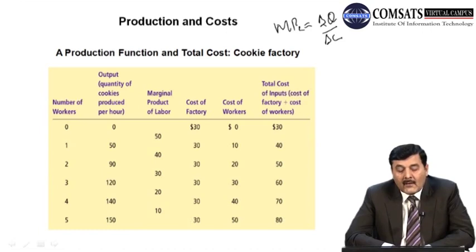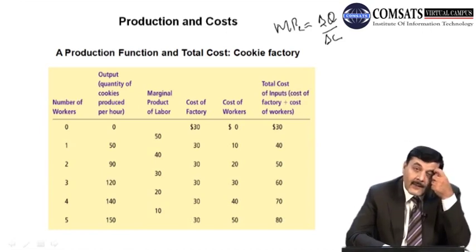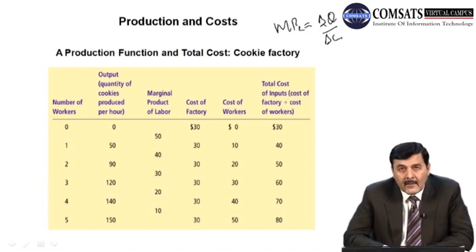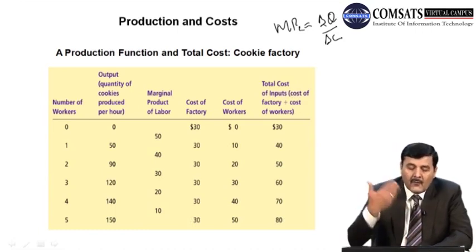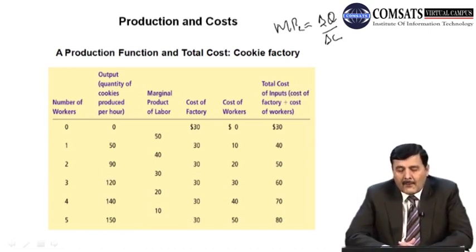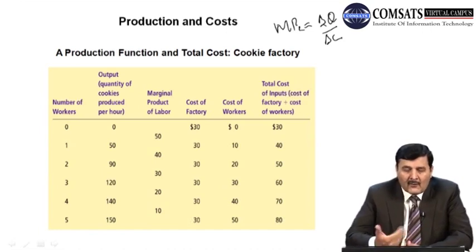And then what is the marginal product in this case? 120 minus 90, that is equal to 30, and what is the change in labor here? 3 minus 2, 1. So 30 by 1 is equal to 30. Fixed cost is 30. The cost of the worker will be 30 now, and the total cost will be 60.